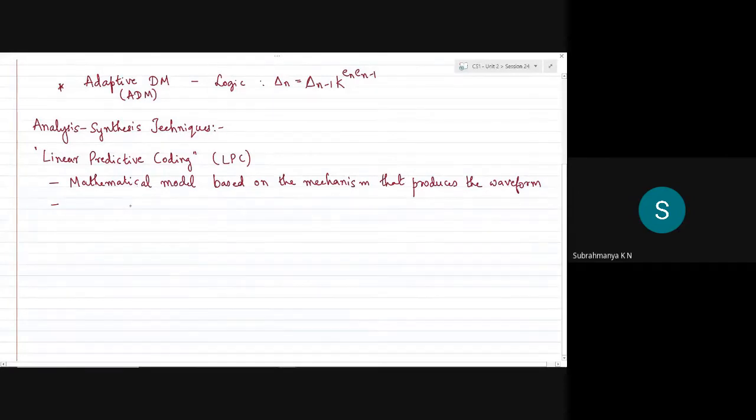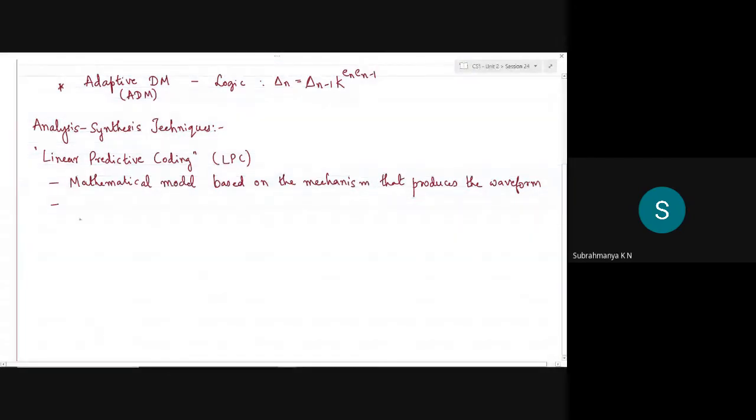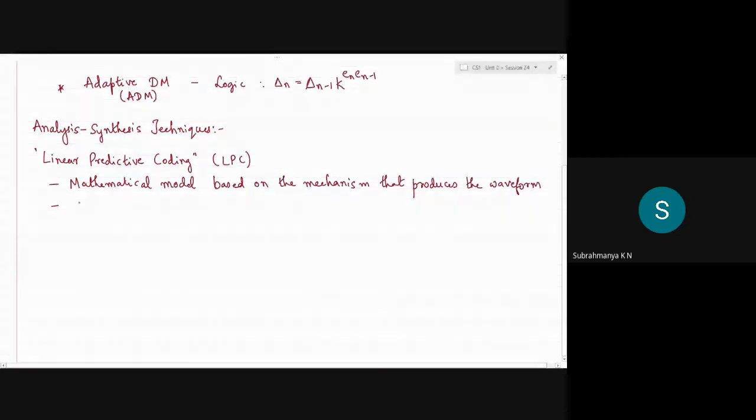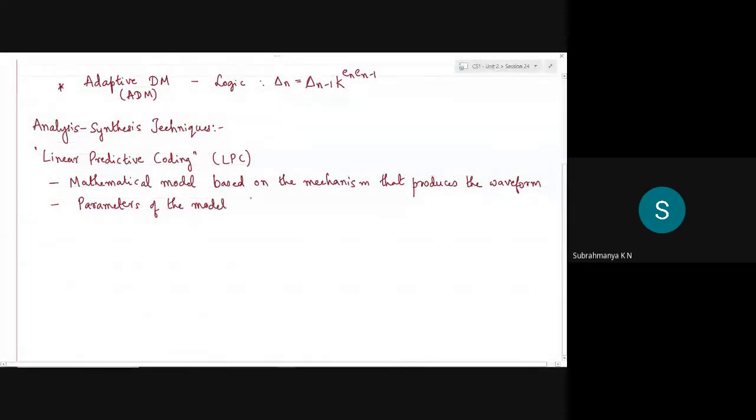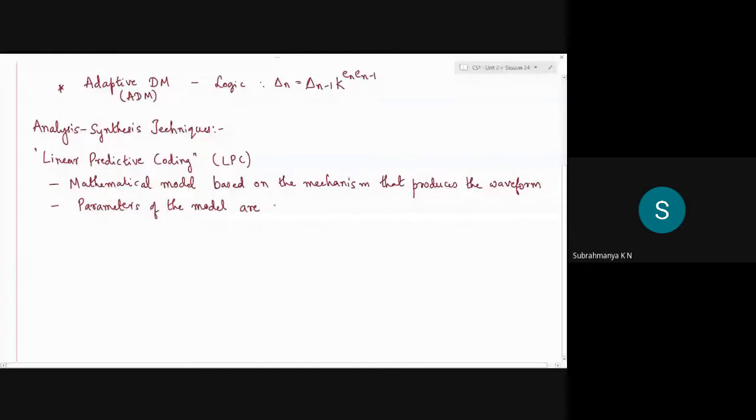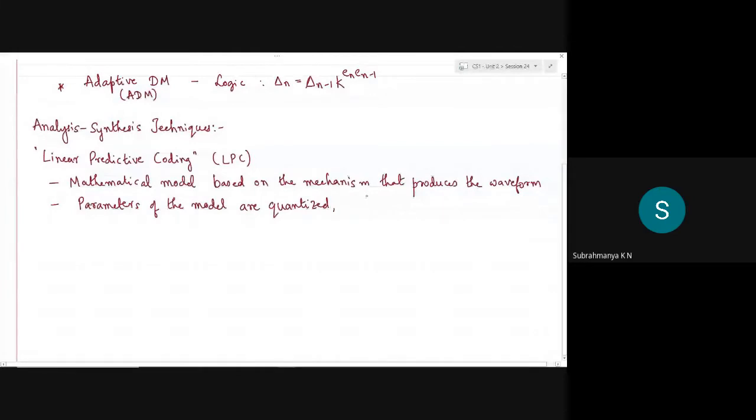The parameters involved in this mathematical model are what we send, not the actual samples of the message signal. To be precise, we will be sending the parameters of the model. These are extracted from the source and quantized. Then these are encoded, the usual process, and transmitted.